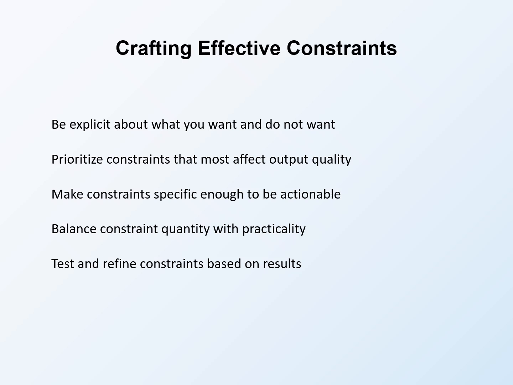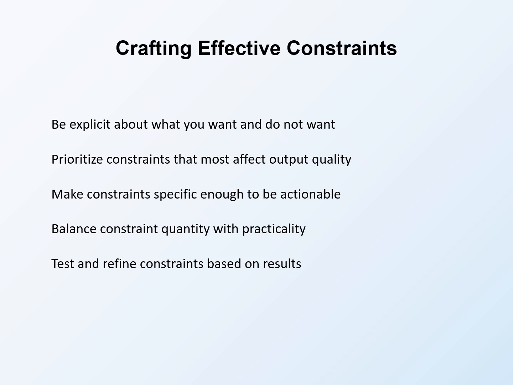Balance constraint quantity with practicality because excessive constraints can confuse or conflict. A prompt with 20 constraints may produce worse results than one with 5 well-chosen constraints. Focus on constraints that matter most rather than trying to specify everything.